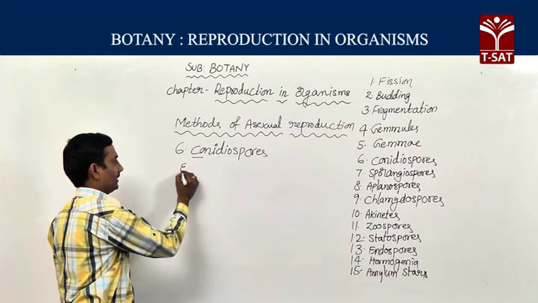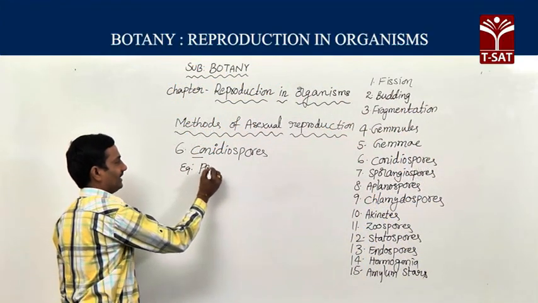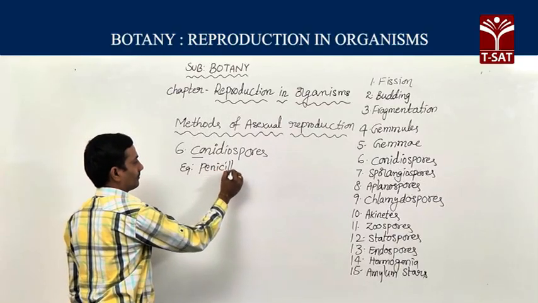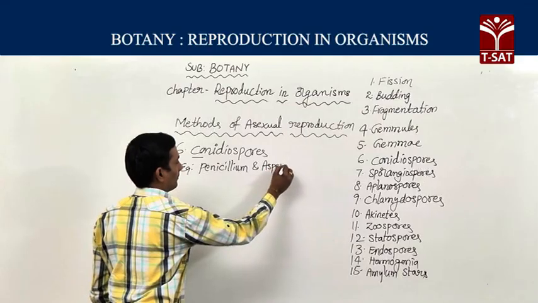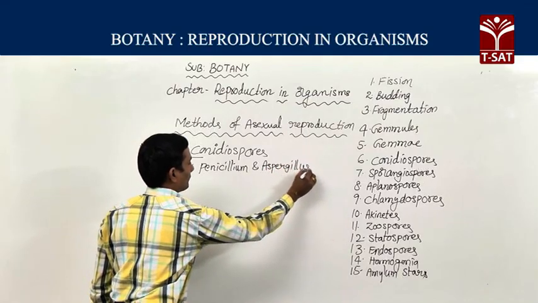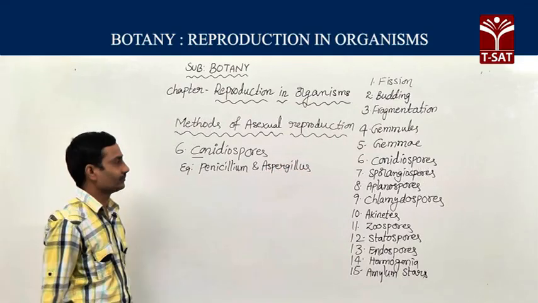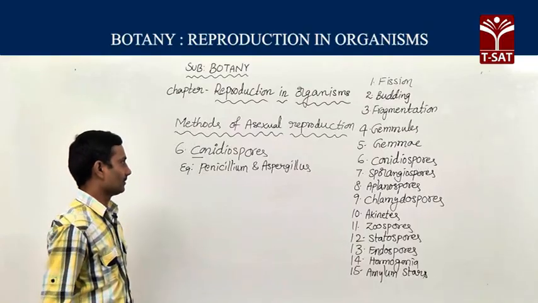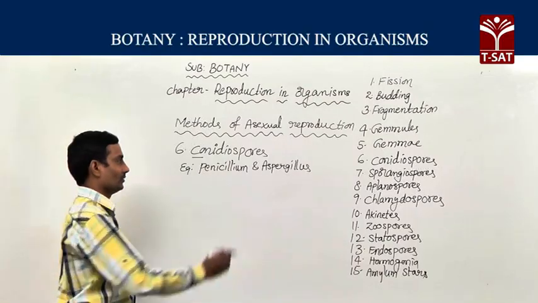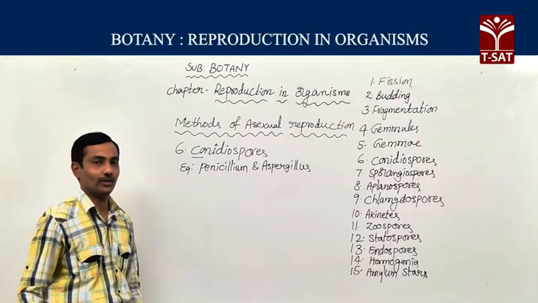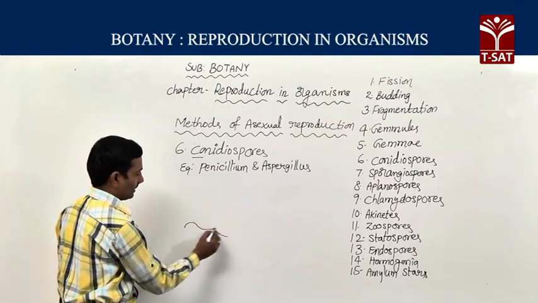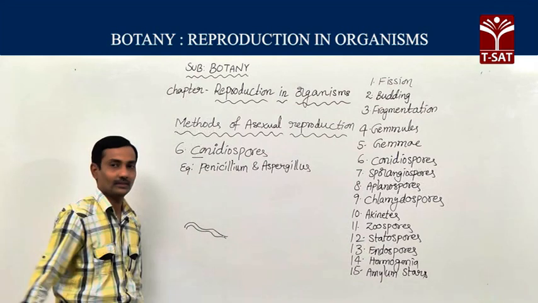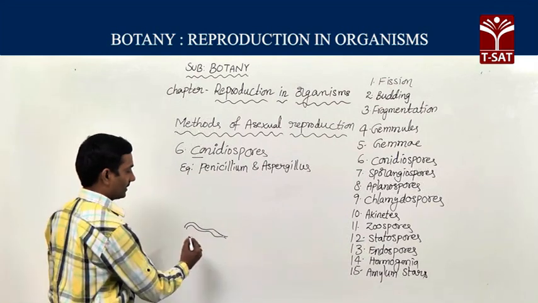Conidiospores we can find in Penicillium and Aspergillus fungus. Usually these spores are formed in the majority of fungi. In the fungus, mycelium is there, a single hypha is there.